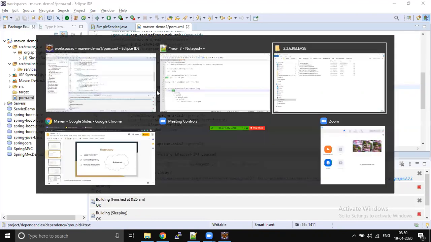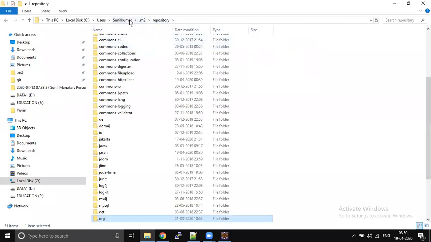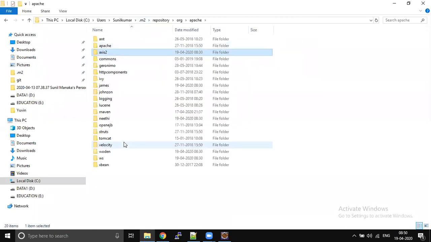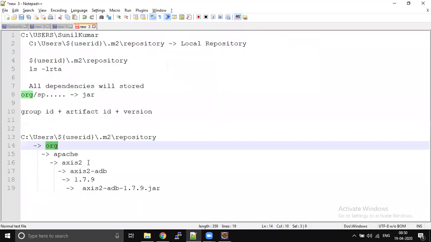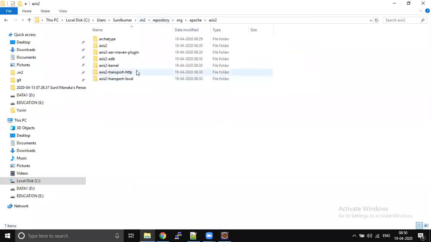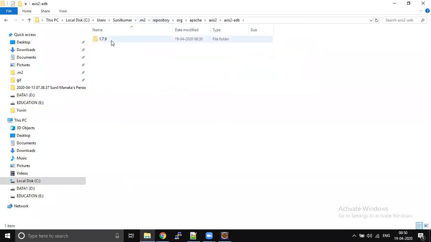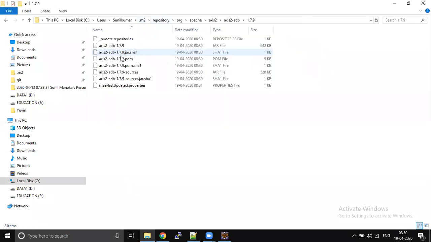Let's see whether whatever we discussed is correct or not. Till here, till repository, it is the same. What is the folder? Starting folder org, inside that Apache, inside that axis2, right? Org, Apache, axis2, inside that axis2-adb, and inside that one more folder, 1.7.9. Inside this there is a jar called axis2-adb-1.7.9.jar, right? So this is how Maven is going to resolve the dependencies.